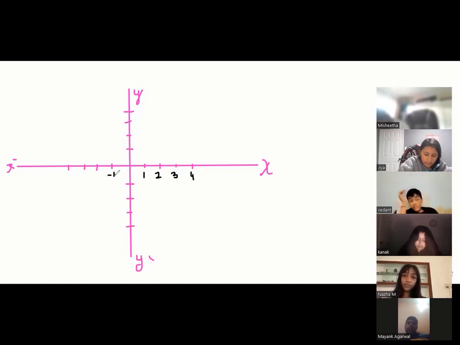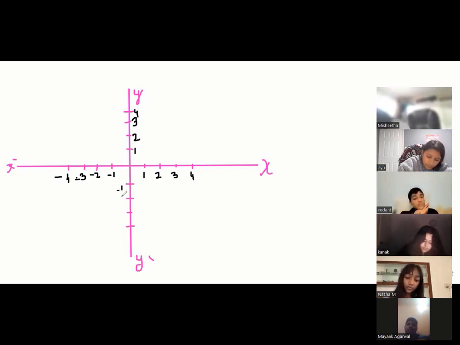I am saying this is negative 1, negative 2, negative 3, negative 4, positive 1, positive 2, positive 3, positive 4. Just draw with any scaling, but draw some scaling, okay? At least 4 points.